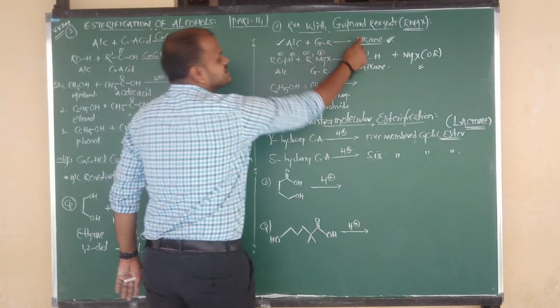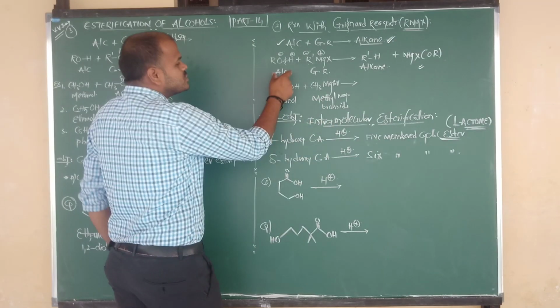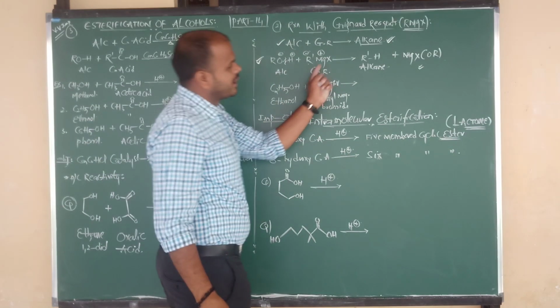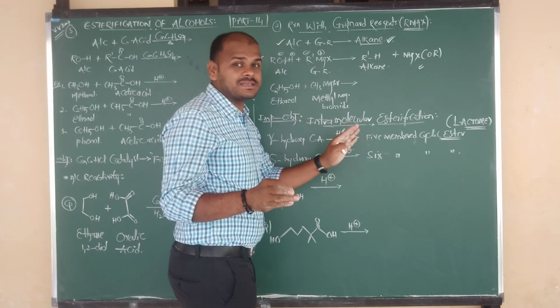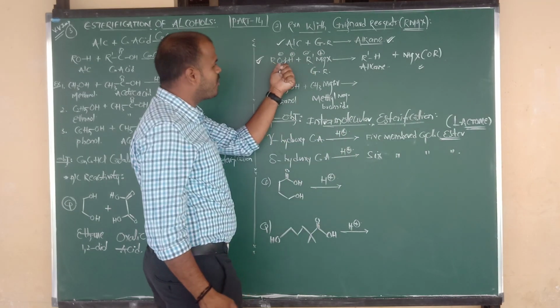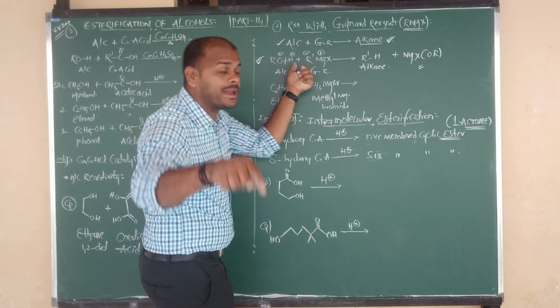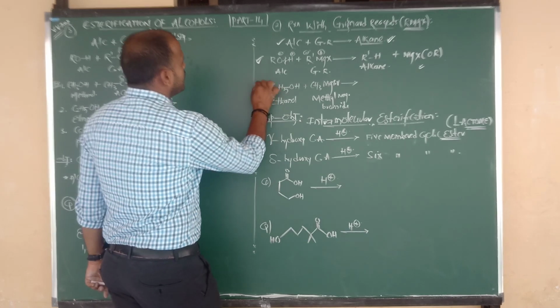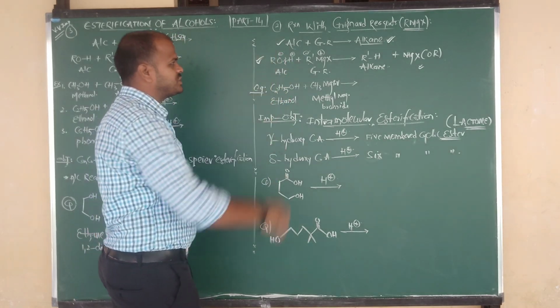But our main product is alkane. So, the statement once again: alcohols on reaction with Grignard reagent give alkane. In that process, which type of bond is cleaved in alcohol, either the CO bond or the OH bond? The OH bond is going to be cleaved. Good. Let us go for one example for this reaction.